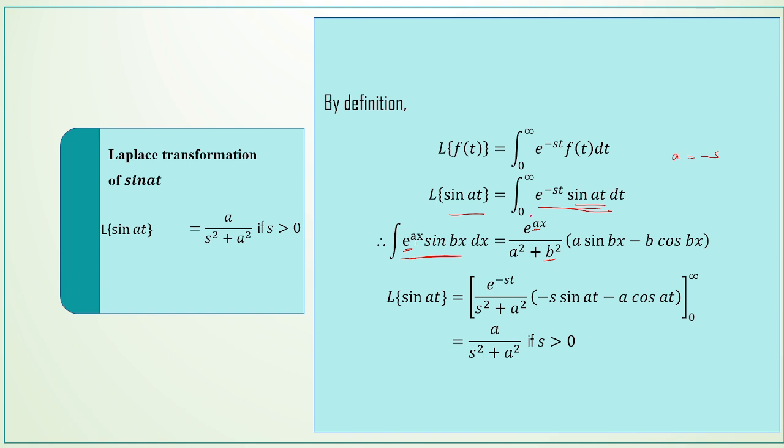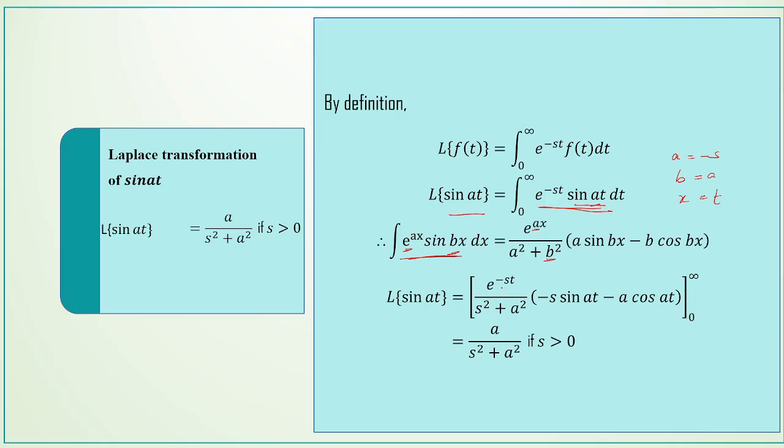Here we have the variable t, here we have the variable x. So compare this, and we have a is equal to minus s. And what is our b? It is the coefficient of x in the sine function. Here, the coefficient of t in the sine function, that is b. So b is equal to a. And the variable is here x, and here t. So replacing, we are going to substitute all those things in the formula.